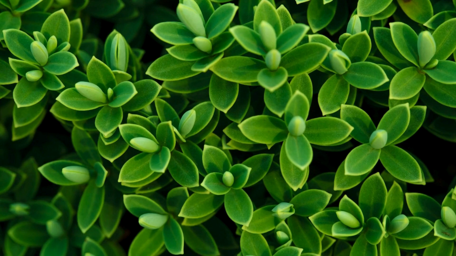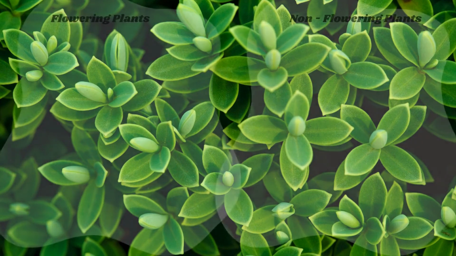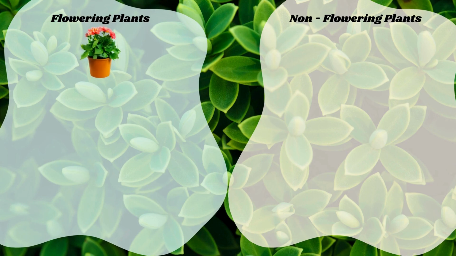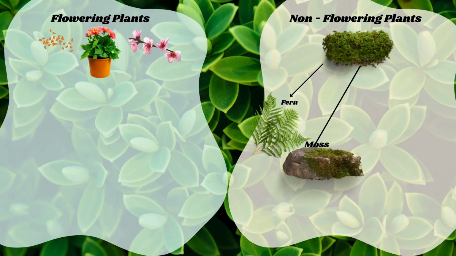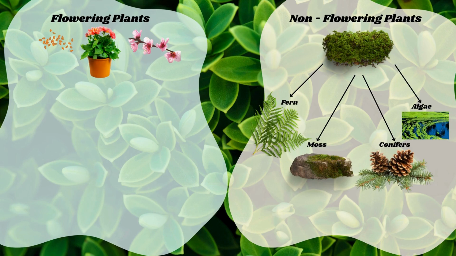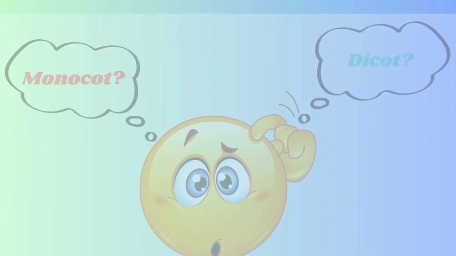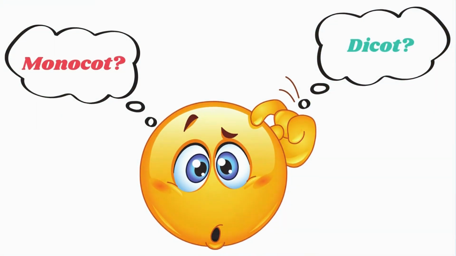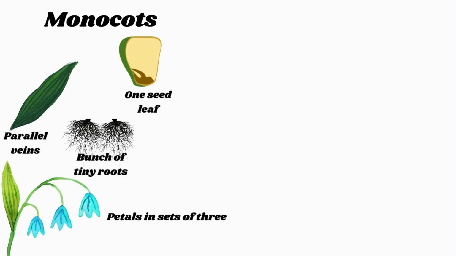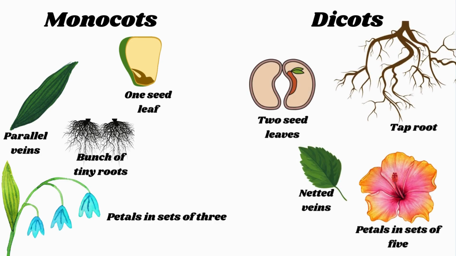In Kingdom Plantae, plants are further classified as flowering and non-flowering. Flowering plants are those that reproduce using seeds and flowers. Non-flowering plants can either be ferns, mosses, conifers, or algae, whereas flower plants can be monocots or dicots. What does this mean? Well, monocots have one seed leaf, long and thin leaves with parallel veins, and these plants have a bunch of tiny roots, and their flowers usually have petals in sets of 3. Dicots, on the other hand, have 2 seed leaves, broad leaves with netted veins, 1 main root, and their flowers usually have petals in sets of 5.